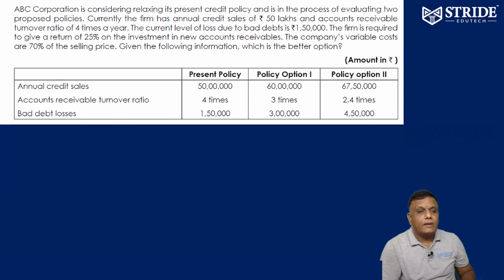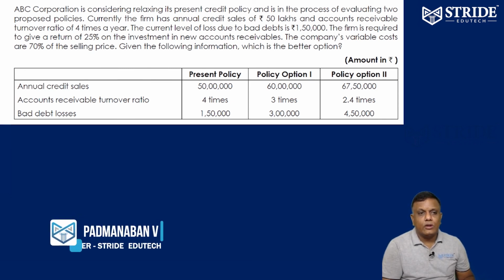ABC Corporation is considering relaxing its present credit policy and is evaluating two proposed policies. Currently, the firm has annual credit sales of 50 lakhs and an accounts receivable turnover ratio of 4 times a year. 4 times a year means every 3 months you have accounts receivable. That is 12 months by 4 times.